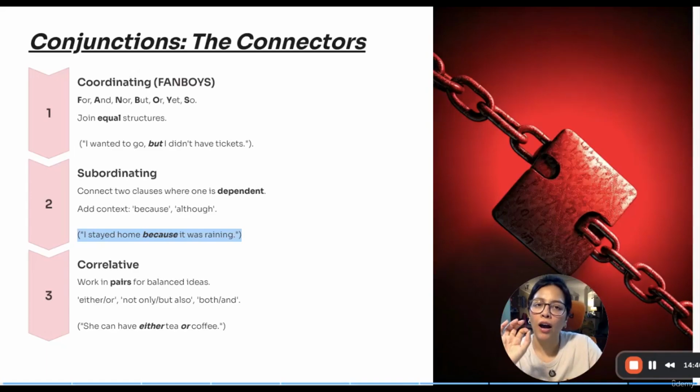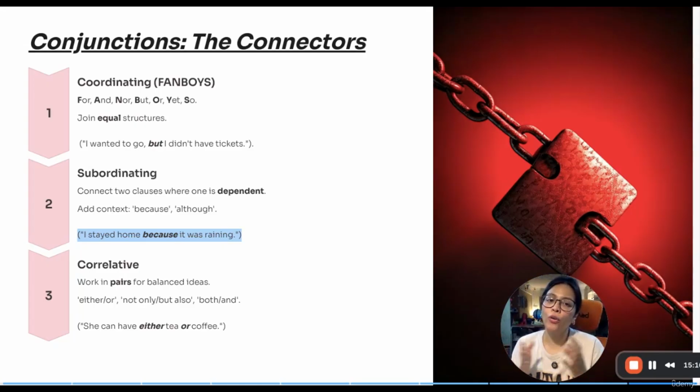Next would be correlative. Correlative conjunctions are conjunctions which will always work in pair. Like there are two words that you have to use together, like either or, not only but also, both and. Please note you cannot use one and leave the other one. For example, she can have either tea or coffee. Both him and his brother went to the party. Not only the student, but also the professors were very surprised with the result.